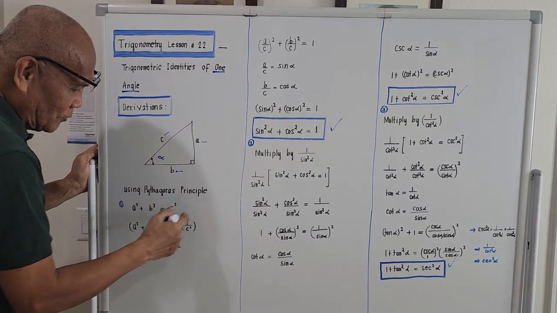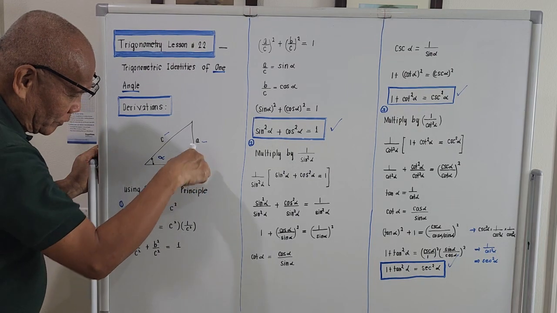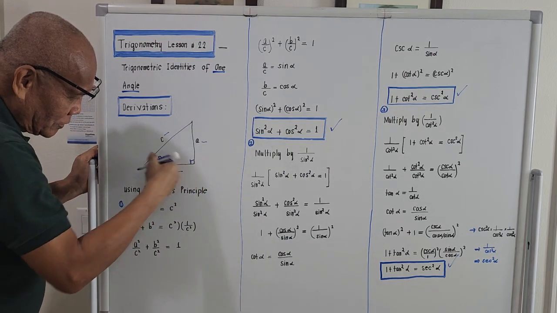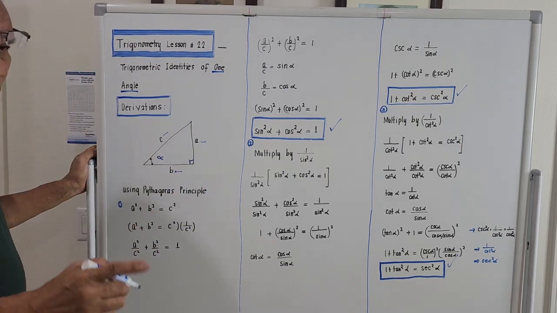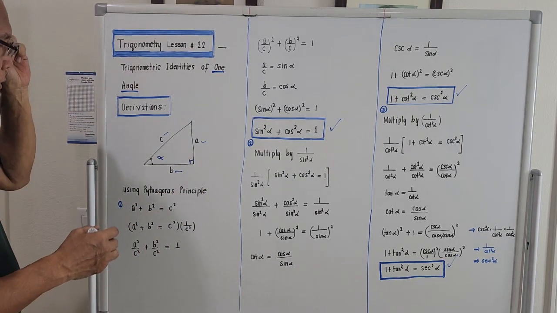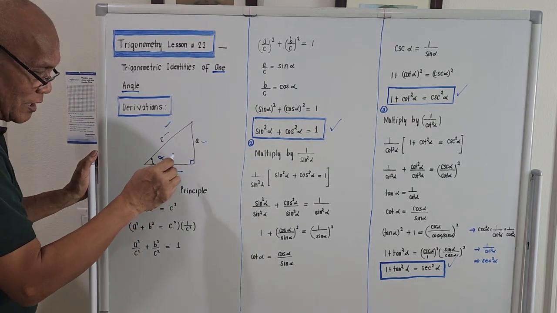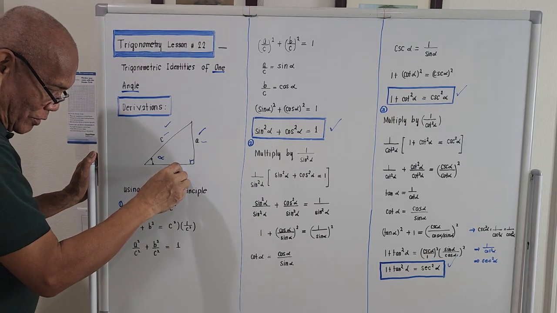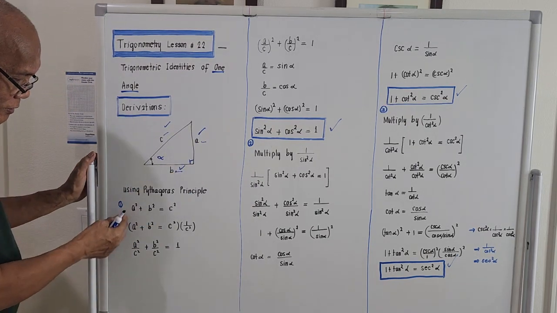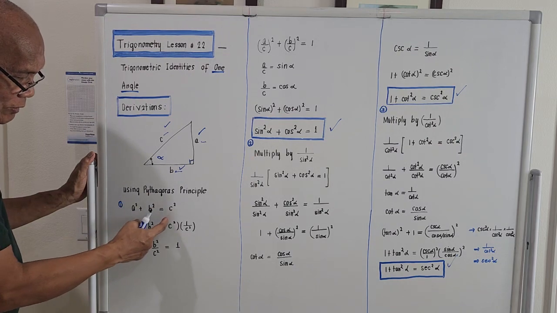Using Pythagoras principle, this angle here is 90 degrees, so the opposite side and the adjacent side are perpendicular with respect to each other. Under the study of Pythagoras, the square of the hypotenuse should be equal to the sum of the square of the opposite side plus the square of the adjacent side. That is A quantity square plus B quantity square equal to C square.